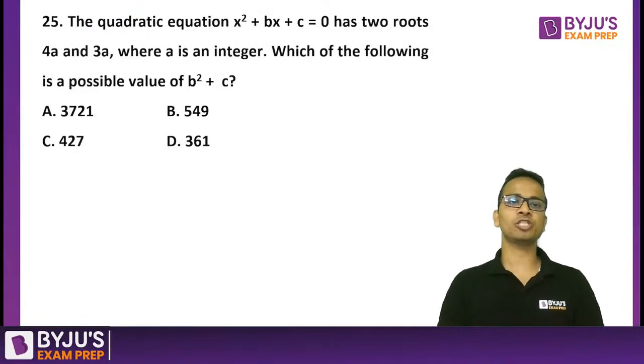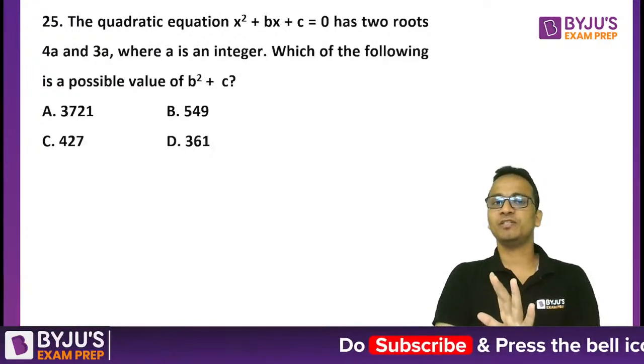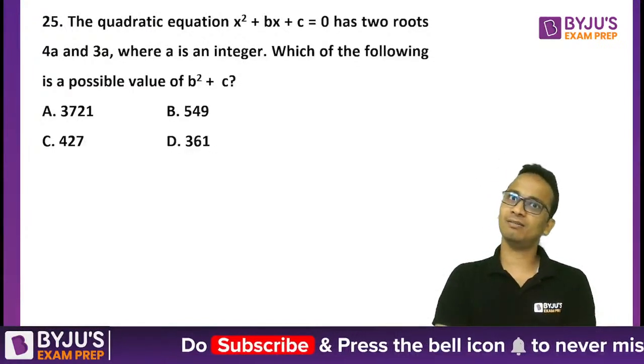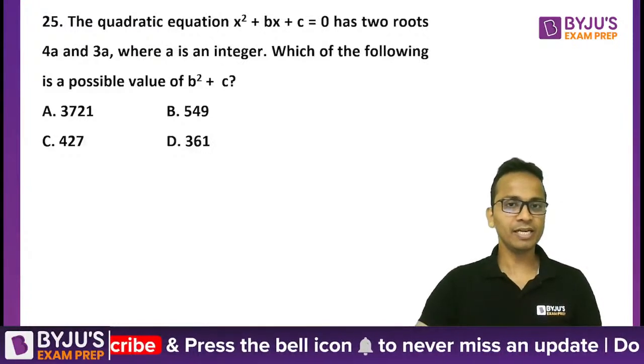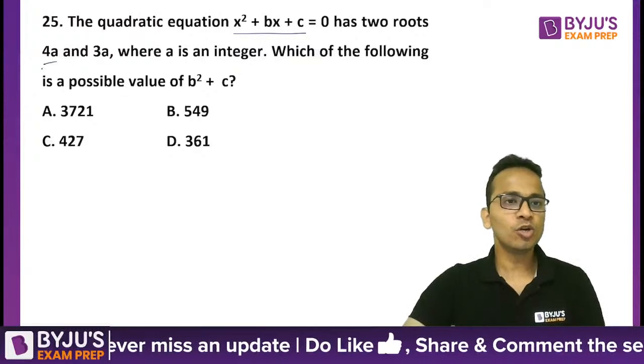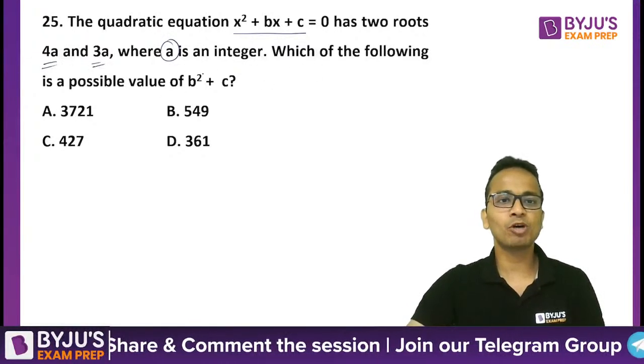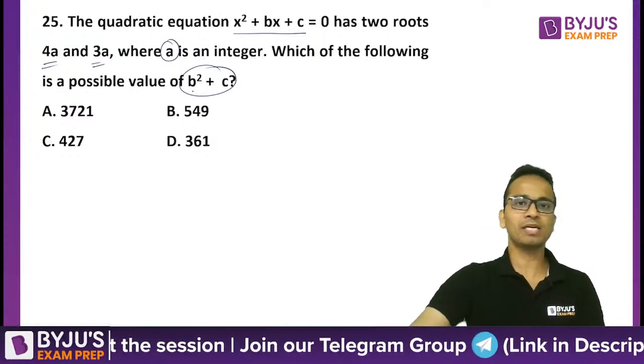Looking at the next question, question number 25. A very easy question, can be managed in, I can say, less than a minute. Now a quadratic equation is given and the roots are given, where a is an integer. So which of the following is the possible value of b square plus c?